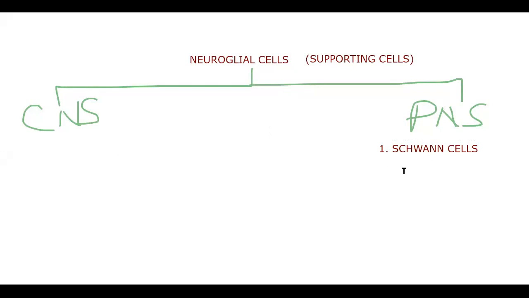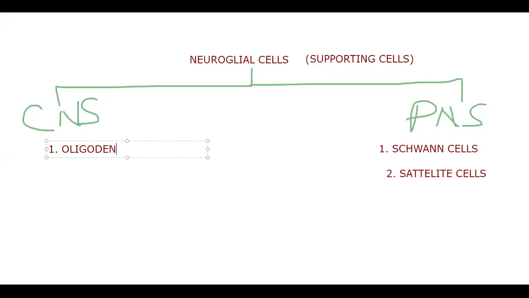So the neuroglial cells of the PNS include the Schwann cells. We said Schwann cells are going to secrete the myelin sheath. And the second one here is satellite cells. Satellite cells are another type of cell which surround the cell bodies in the ganglia. When we spoke about ganglia, the aggregation of cell bodies, satellite cells surround them. Schwann cells, as we learned already, secrete the myelin sheath in myelinated axons.